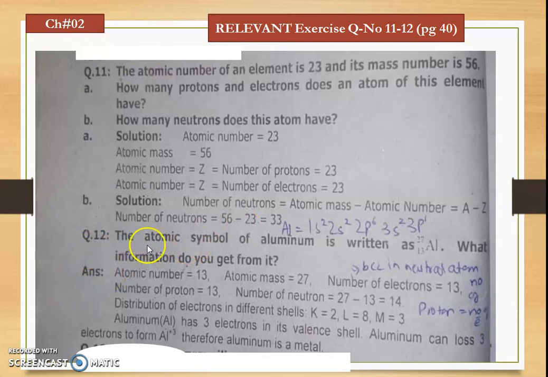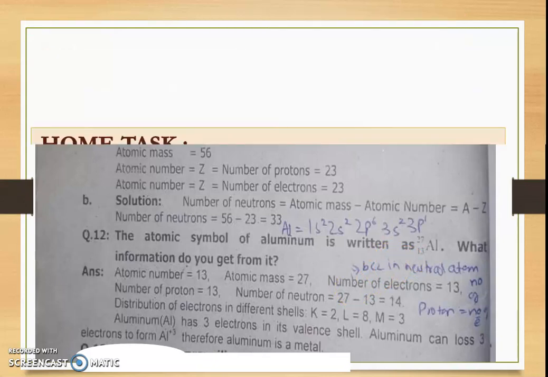Our question number 12: the atomic symbol of aluminium is written as Al 13 27. What information did you get from it? As we know, 13 is the atomic number of aluminium while 27 is the mass number of aluminium. So we get the mass number and atomic number, and we can also calculate the number of neutrons by subtracting the atomic number from the mass number.